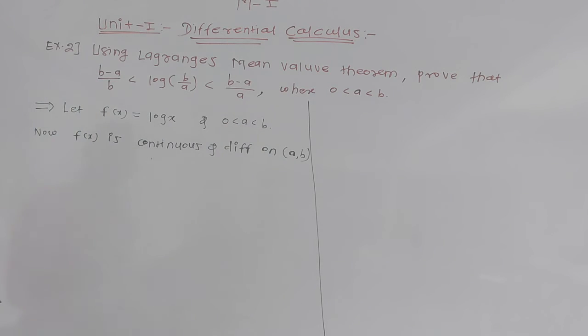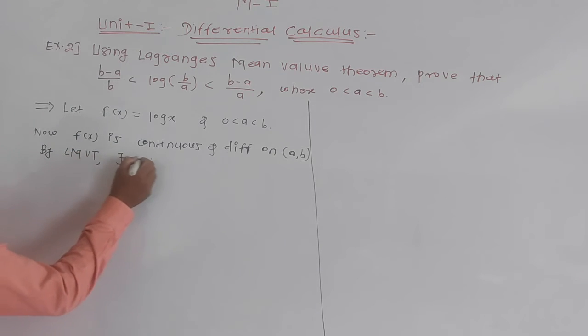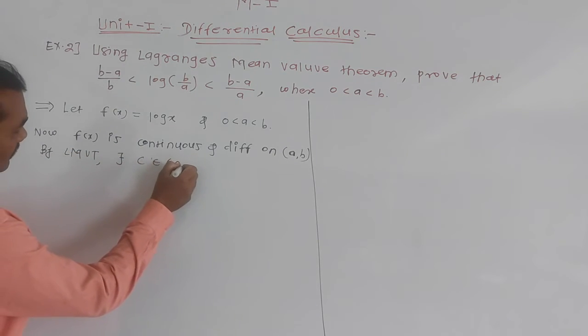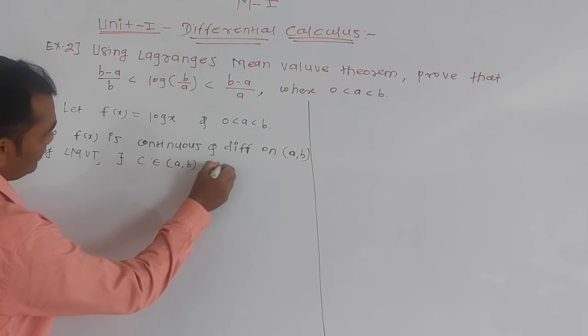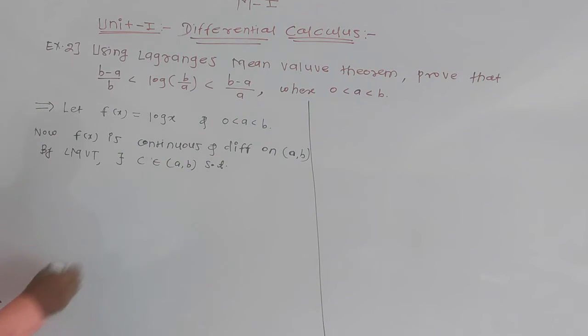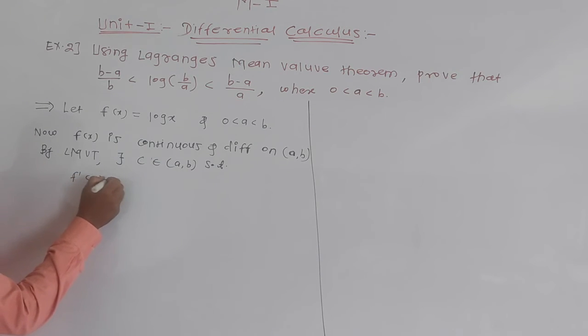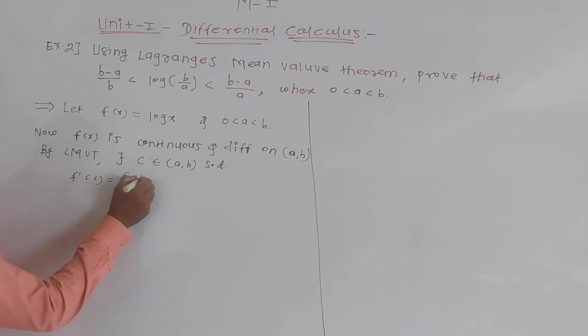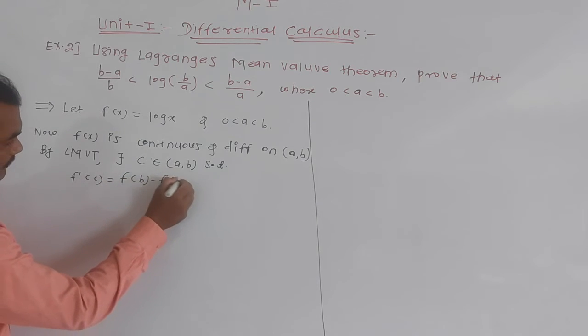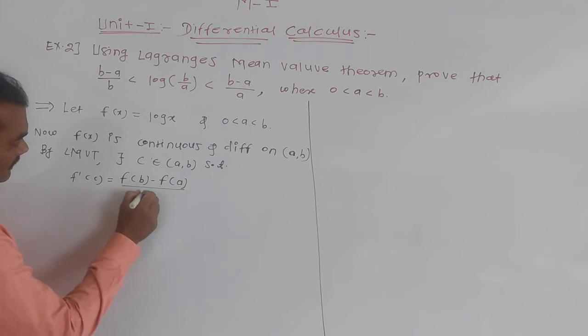Now by LMVT, there exists c belongs to (a, b) such that f dash of c is equal to f of b minus f of a divided by b minus a.